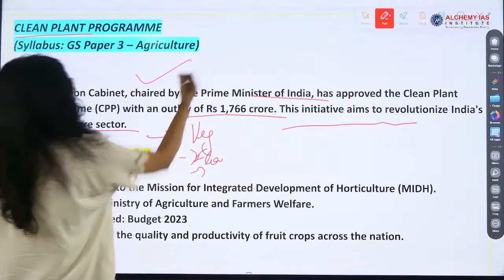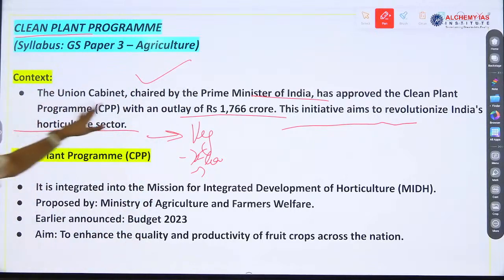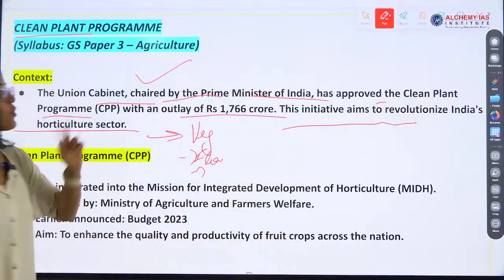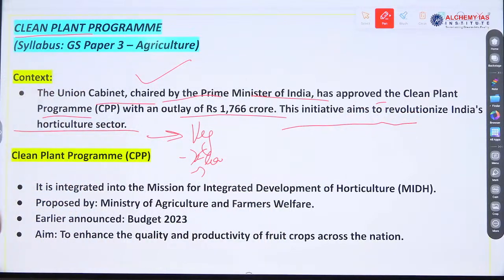So that is why it becomes very, very important. The Union Cabinet chaired by the Prime Minister has approved the Clean Plant program with an outlay of 1766 crores. So I have done my work, but you also go and find out more about the horticulture sector. What is the growth of India in the horticulture sector?